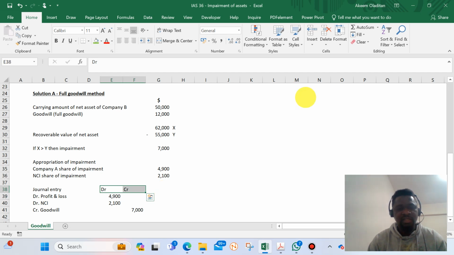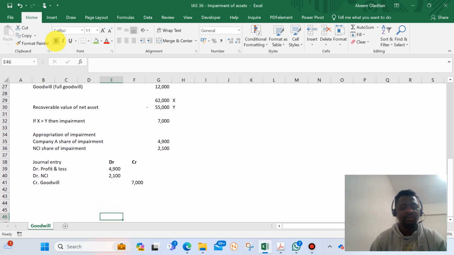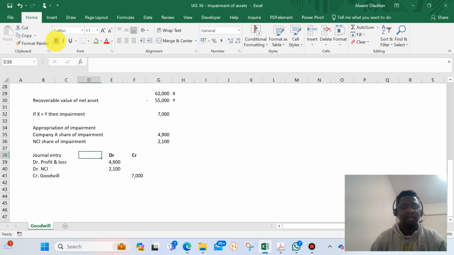So you can see that because of the full goodwill approach, we have split it between NCI and the shareholding. So that's how it is treated under the full goodwill approach.